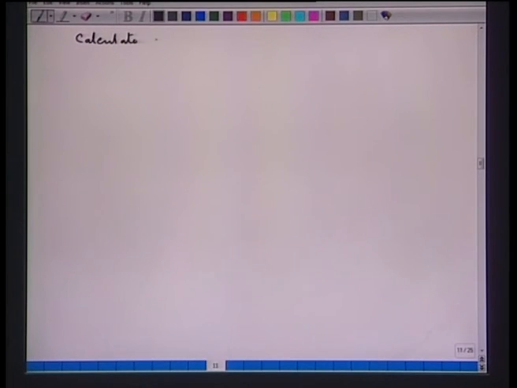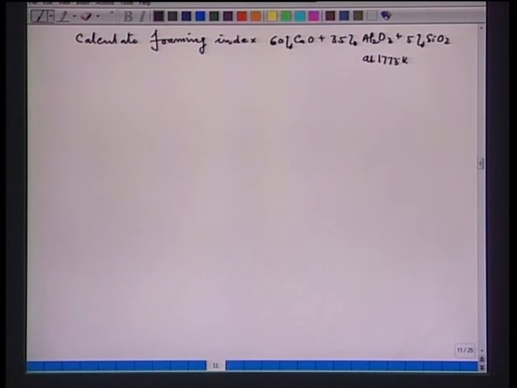Now, this I can illustrate by a simple problem. For example, let us calculate the foaming index of slag, which is 60% calcium oxide plus 35% Al2O3 plus 5% SiO2 at 1773 Kelvin. Now, the temperature in this calculation is not important, because I am giving you the properties.